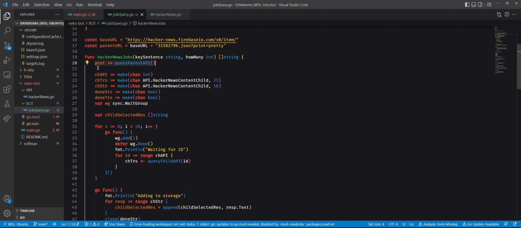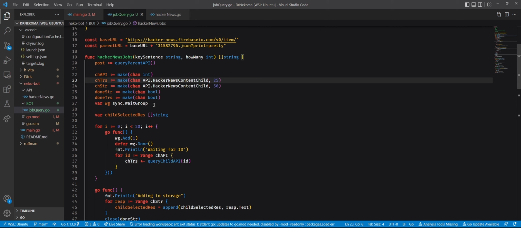Okay. Then we have CHTRS, which is basically like a channel for transformation. Wait, don't you already have the IDs of the child? Because if you got the parent post, then it has on its body the IDs. No, but we want to do the following: you pick an ID, do an API call, pick an ID, do an API call. This sequence of commands, because we want to do them in parallel.